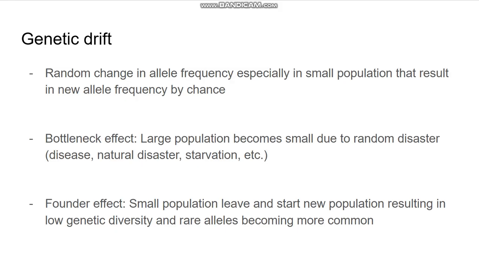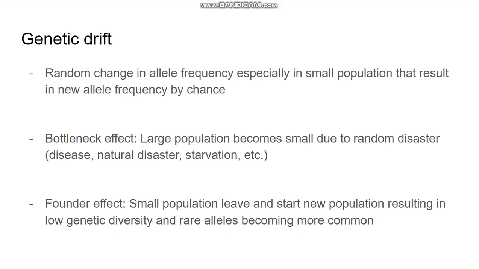And there's two types of genetic drift: bottleneck effect and founder effect. So bottleneck effect means a large population becomes small due to a random disaster. And it can be any disaster like starvation, a virus, natural disaster, etc. And then founder effect means a small population leaves and starts a new population.